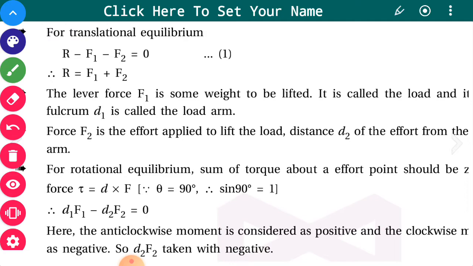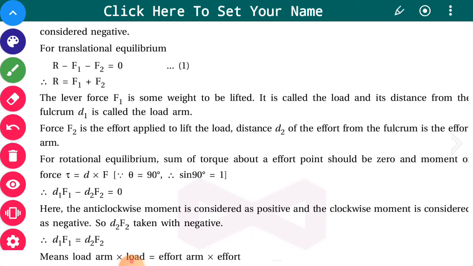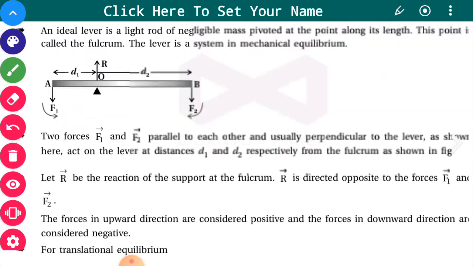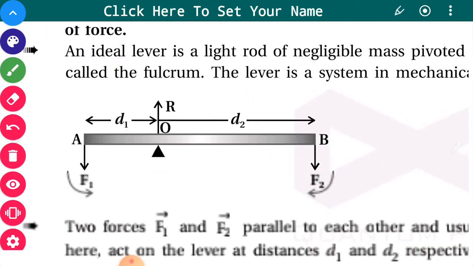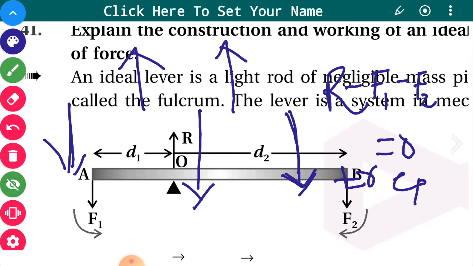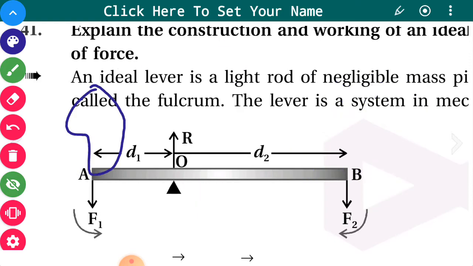The lever force F1 is some weight to be lifted. What is F1? F1 is nothing but a kind of load which is to be lifted. So here there is some stone or something which you want to lift, and its downward force F1 is because of its weight, that is mg. And this force is applied by you. When you push this in the downward direction, it will be slightly toppled and go to this side. You want to lift it.